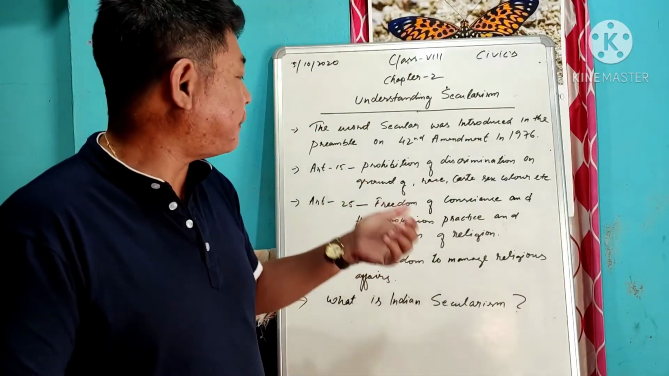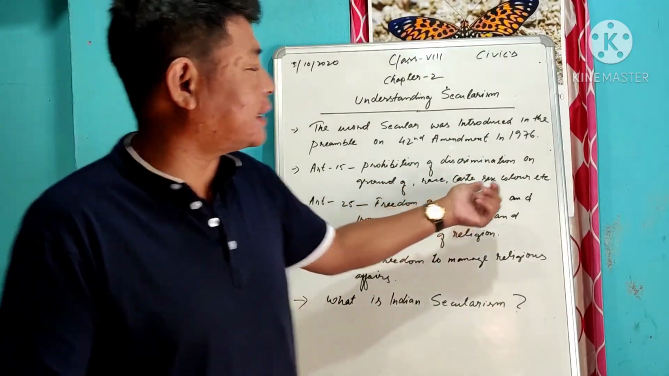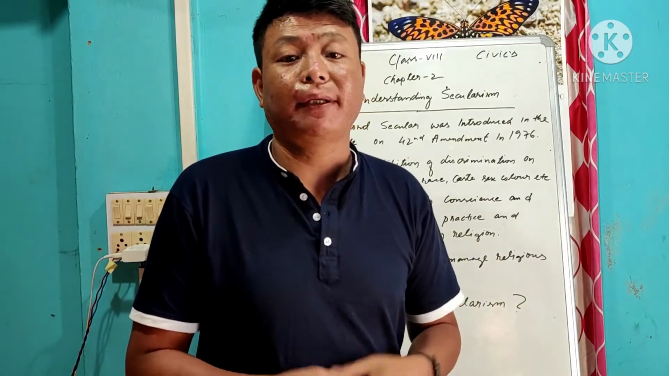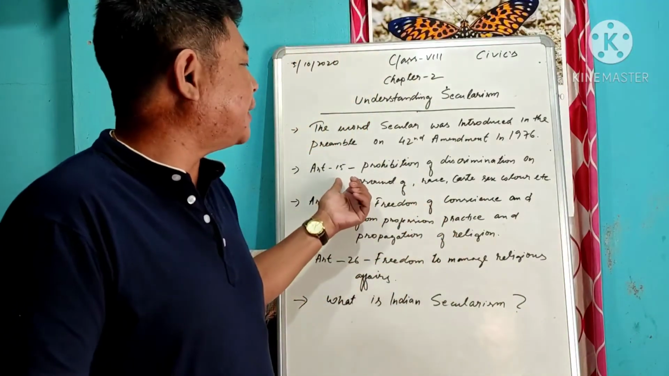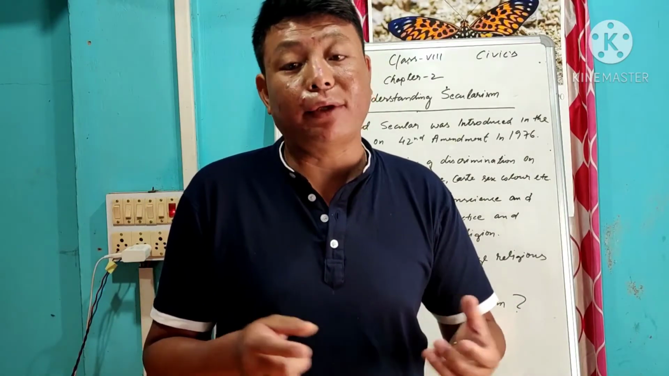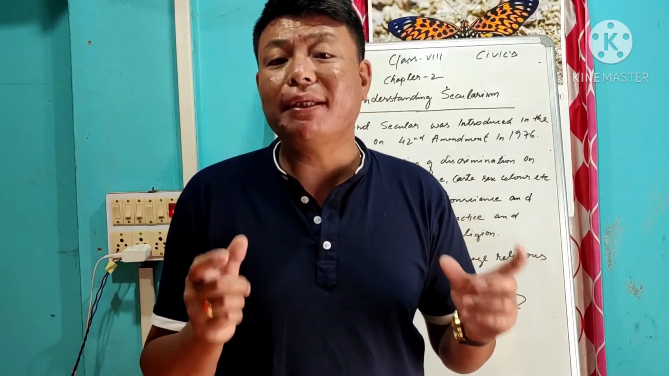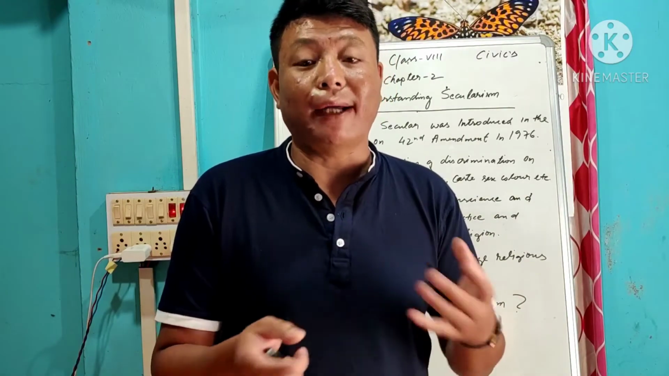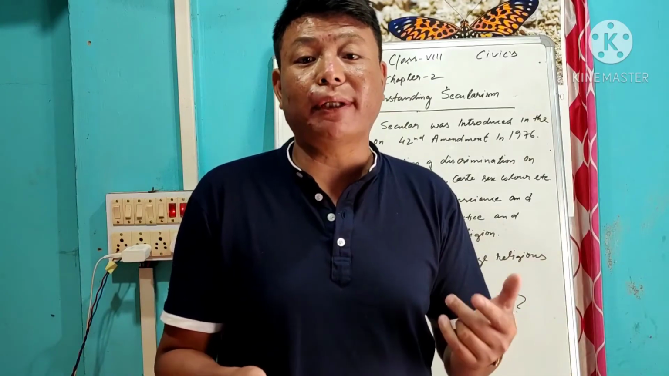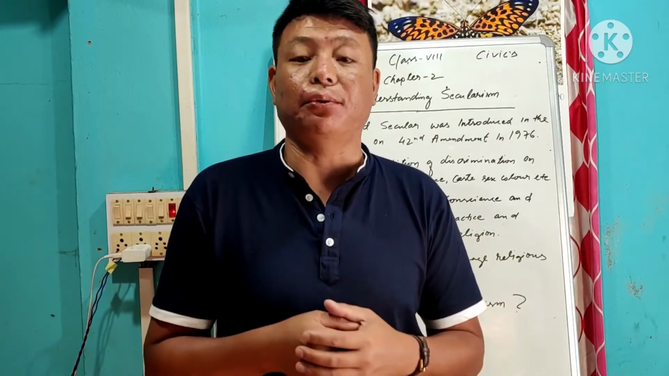Article 15 prohibits discrimination on the grounds of race, caste, sex, color, etc. Article 15 is very important: we should not discriminate against others, whether you belong to any particular tribe or come from any corner of the country. We should not discriminate on caste, color, creed, or sex. Whether you are male or female, it does not mean only the male can do something and the female cannot. If the male can do it, the female can also do it.